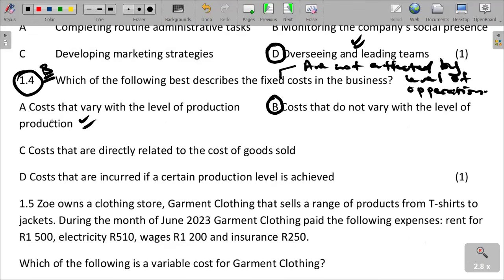Costs that are directly related to the cost of goods, costs that are incurred if a certain production level is achieved, we say that those are called variable costs. They are called variable costs.